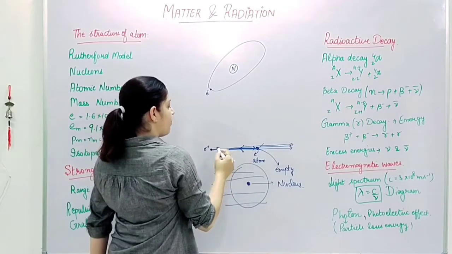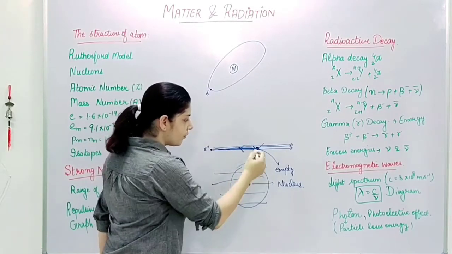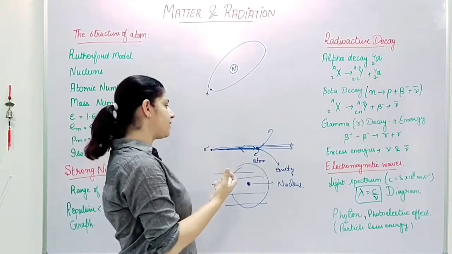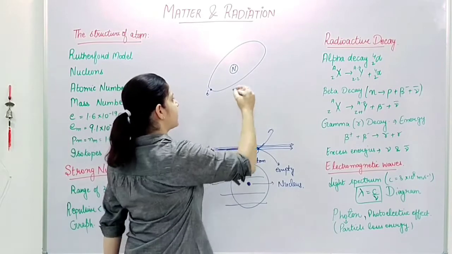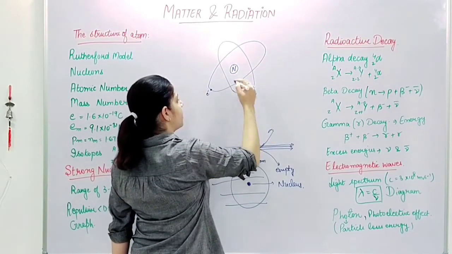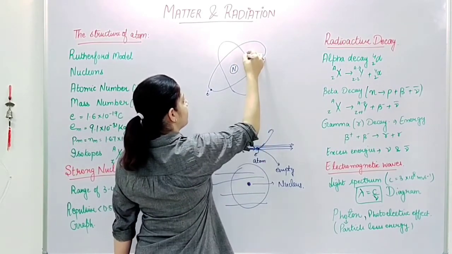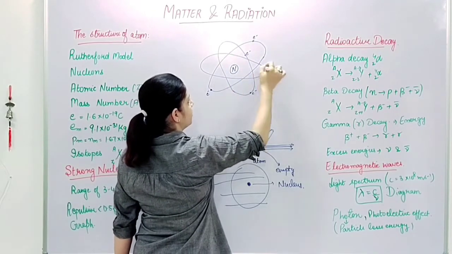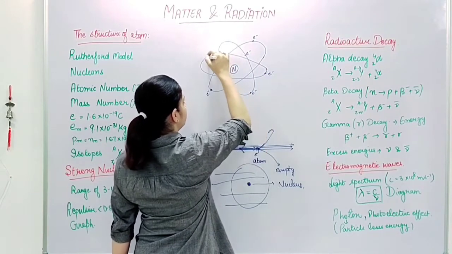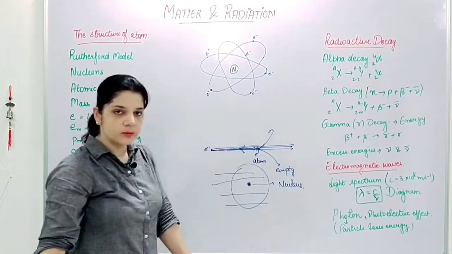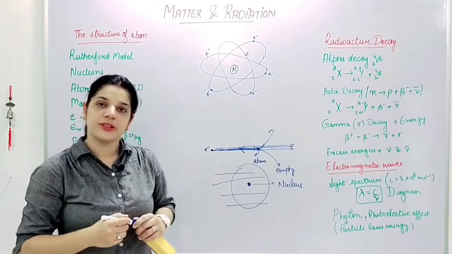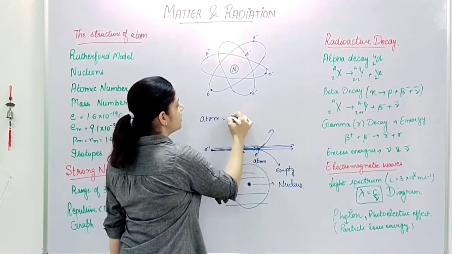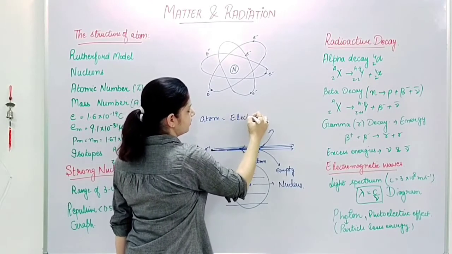Why? Because when the beams were passing, a few were deflected towards many directions. So these beams might have collided with these electrons which were revolving around the atom, right, this way, and it showed the Bohr's atomic model.